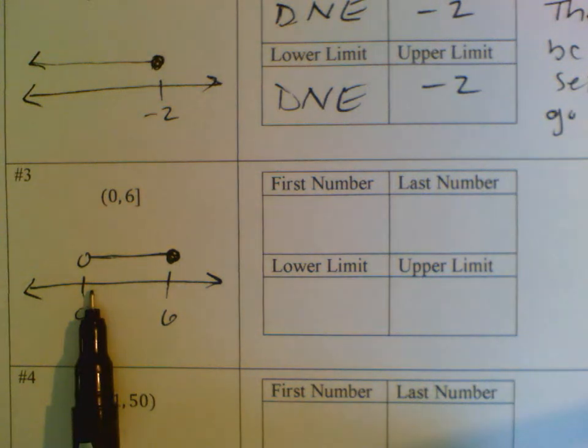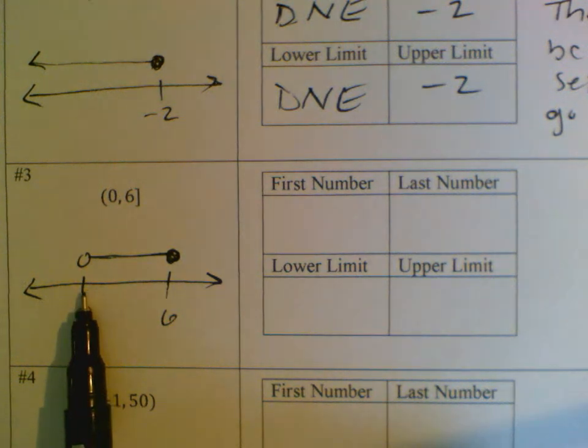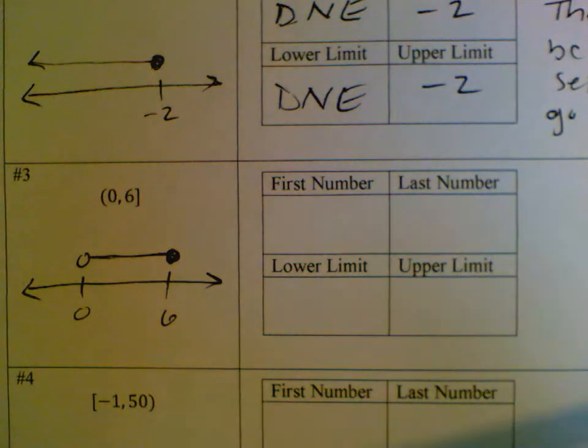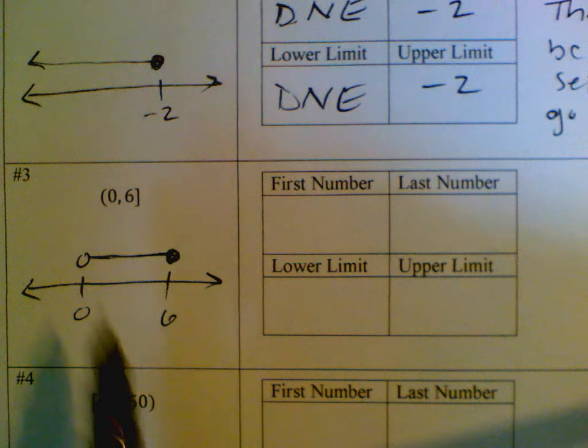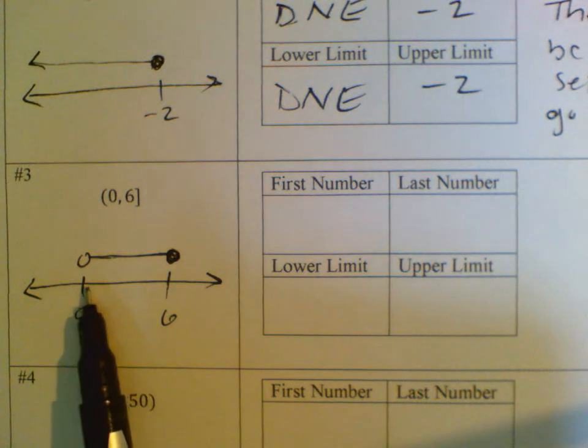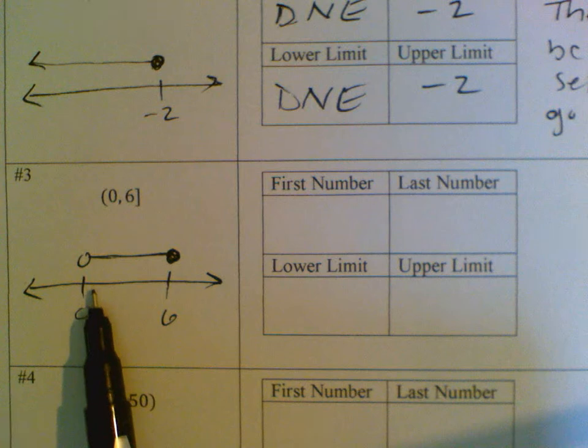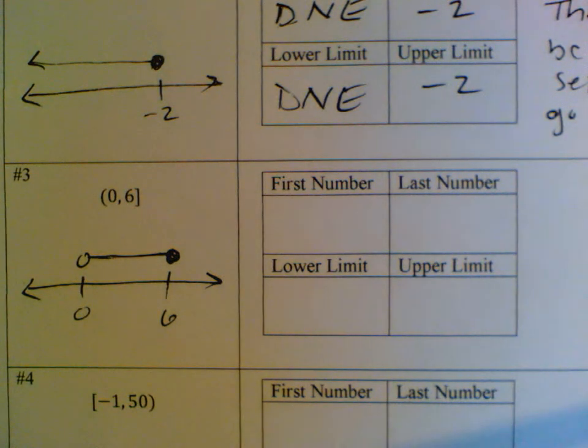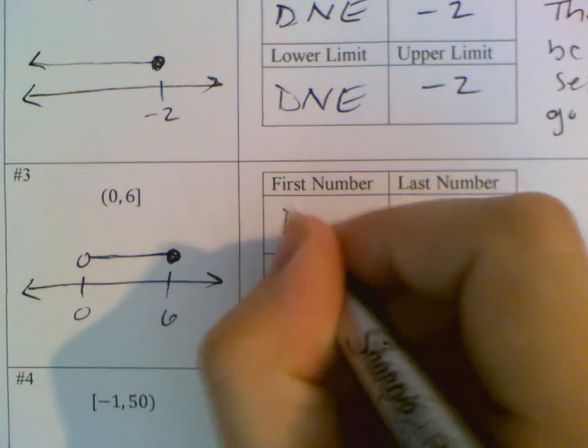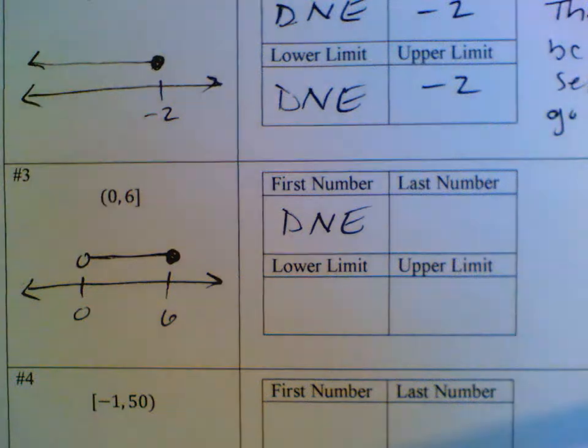But that can't be the first number in the set because 0.01 is even further left. And guys, no matter how close you think you are to 0, you can always get closer. So there's no first number in the set. 0.000001 is in the set, but I can get an even smaller number that is also in the set. So there is no first number, DNE.